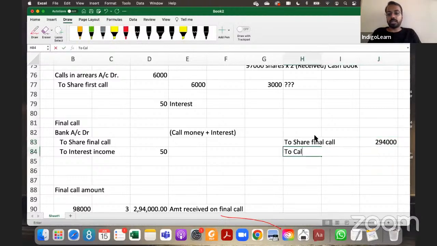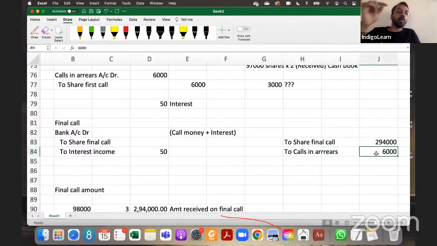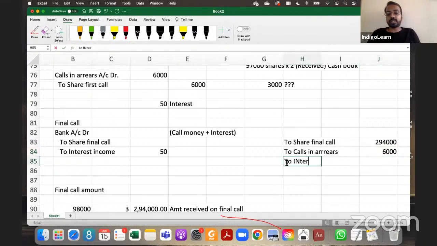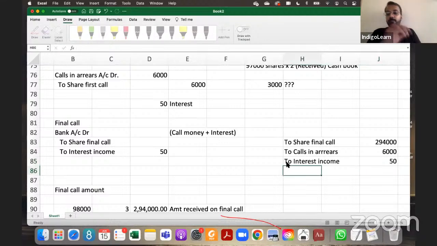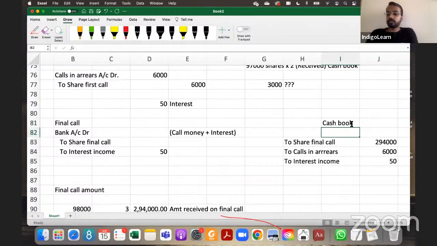Then you will have calls in arrears, 6,000 what you have received. So this calls in arrears of 6,000 is nothing but what was not paid in the previous call, which is being paid now, and to interest income, which is 50. This will come in the cash book.